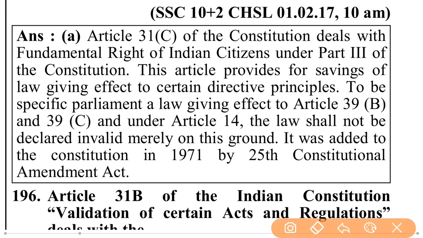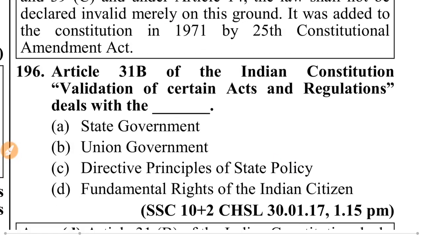Article 31C of the Indian Constitution deals with the fundamental rights of Indian citizens under Part 3 of the Constitution. This article provides for savings of law giving effect to certain directive principles. To be specific, if Parliament makes a law giving effect to Article 39B and 39C, under Article 14 the law shall not be declared invalid merely on this ground. It was added to the Constitution in 1971 by the 25th Constitutional Amendment Act.